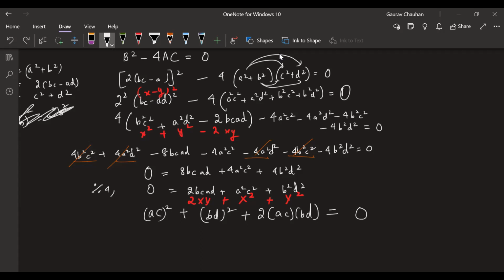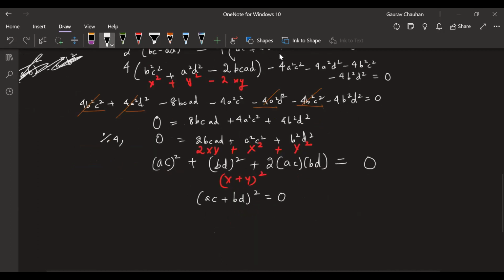Okay, good so far. So this is x square plus y square plus 2xy. That's basically x plus y the whole square. So I'm going to make it like this now. What do I get from here? I get AC plus BD the whole square is equal to 0. Which means AC plus BD into AC plus BD is equal to 0. Correct?